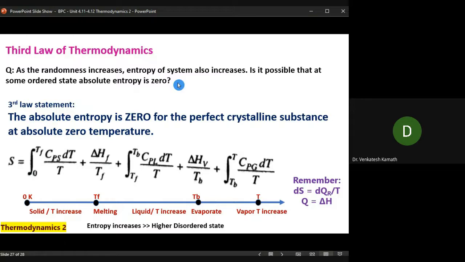I'll repeat, the energy of the universe remains constant, it doesn't change, whereas the entropy of the universe is ever increasing. Entropy goes on increasing, which means the universe is getting into a more and more disordered state. That's why you cannot go back in time. It goes to a disordered state continuously, right?